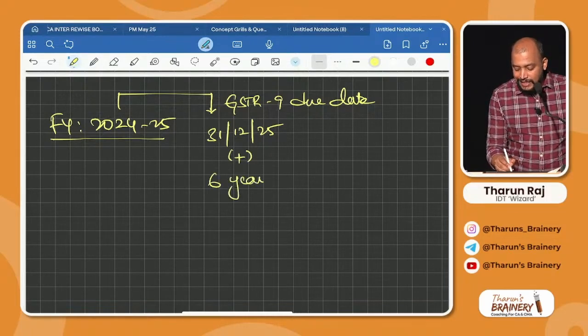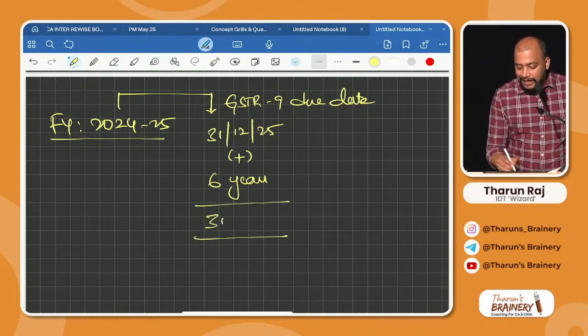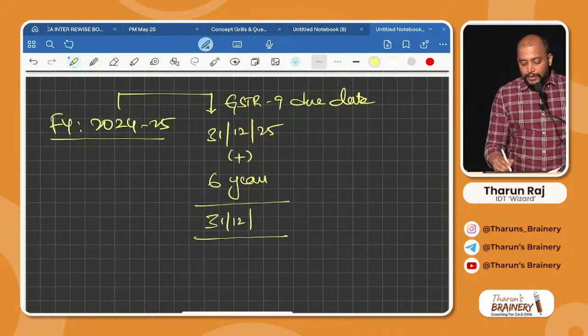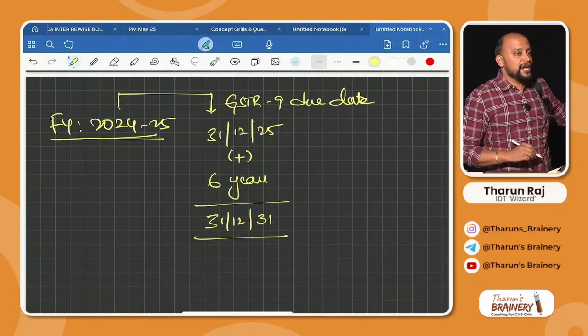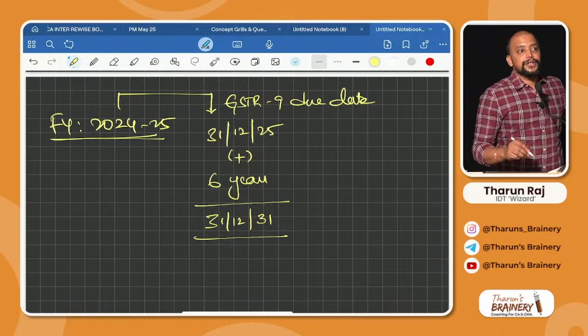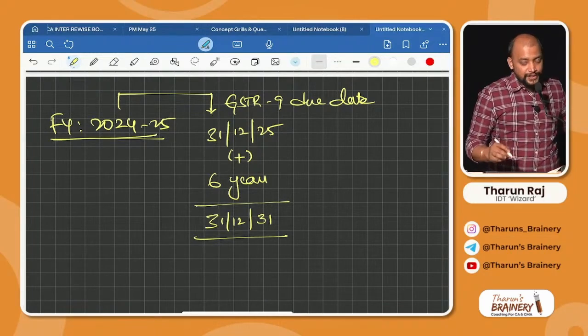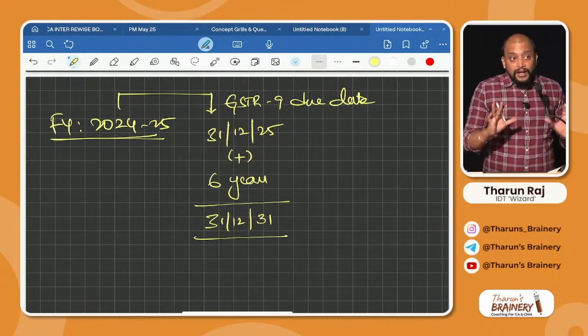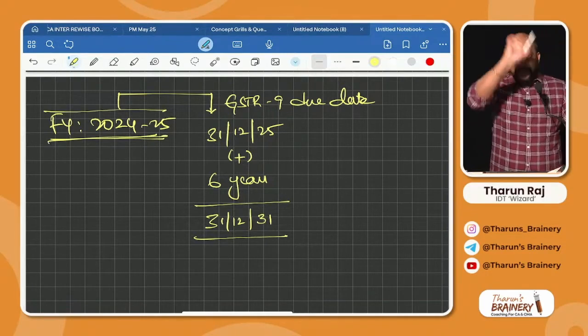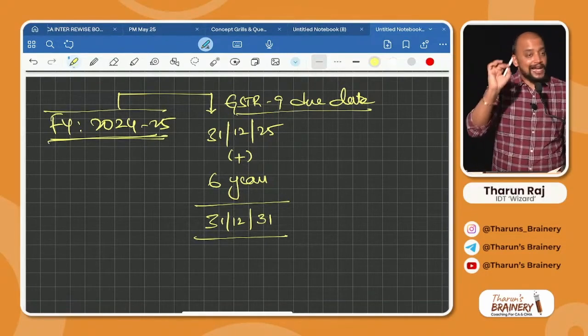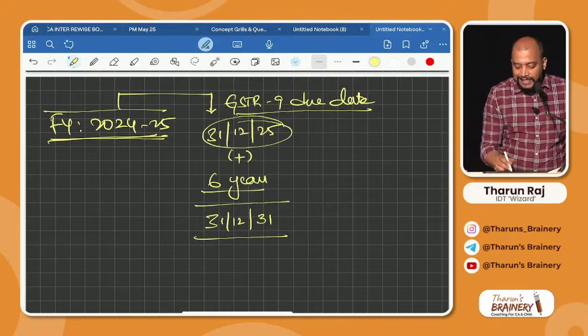What does plus 6 years mean? That is 31st December 2031. Till that time, we need to maintain the accounts and records pertaining to financial year 2024-25. Is it clear or not? Next. Normally it is like this: financial year, due date of GSTR 9, that is the annual return, from there plus 6 years.